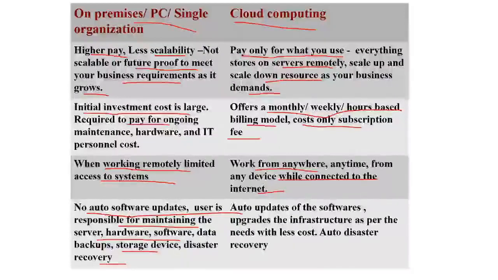Maintaining hardware and software also costs money, and you need to give extra time for maintaining and monitoring all these things. And one more thing, disaster recovery. Once a disaster happens, it is very difficult to recover, and you need the techniques to recover from that disaster.